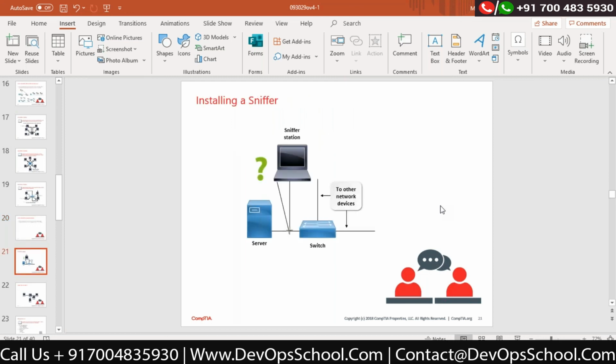Correct? Now here is the activity they are giving you. Tomorrow we will do this activity. They ask you to install a sniffing tool in order to sniff the data and we'll see what is happening. Tomorrow we will do this practical with the help of a tool called Wireshark. Wireshark is a tool that can help us sniff the data. So understand, tomorrow everybody should access their machines and we'll start the practical session.